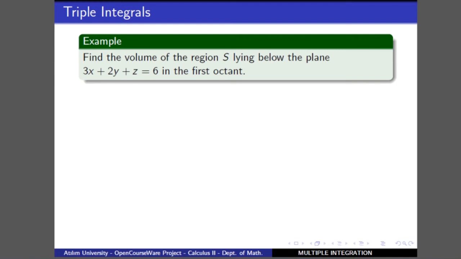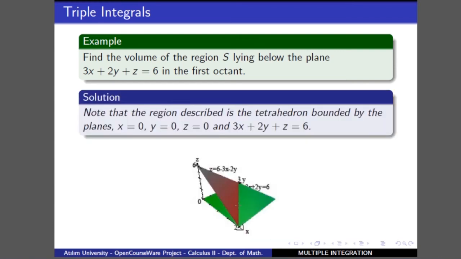As an example, let's find the volume of the region which is given in the example. That is the region under this plane in the first octant. The green part is the plane, and this red or purple part is the plane given by the equation 3x plus 2y plus z equal to 6. Then we want to find the volume in this region in the first octant.